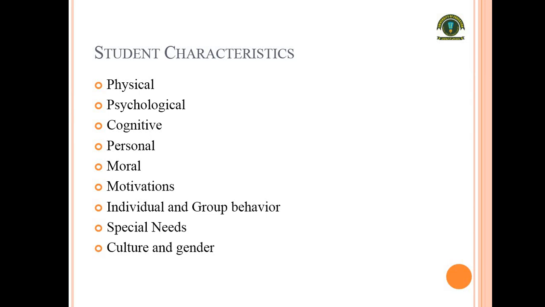Next is cognitive level. Cognitive characteristics mean that all the students do not possess similar characteristics and mental capabilities. You all are sitting in the same class but perceiving the same lecture in different ways. So it means that cognitive levels are different and we need to teach all the students according to their mental caliber. Next is personal. The personal characteristics vary from one another.